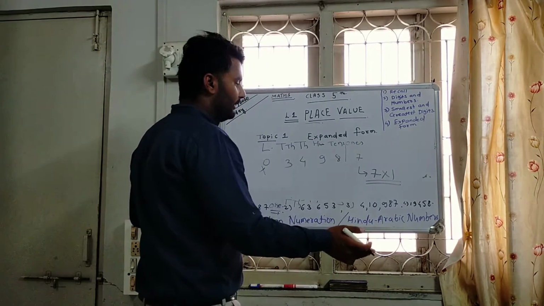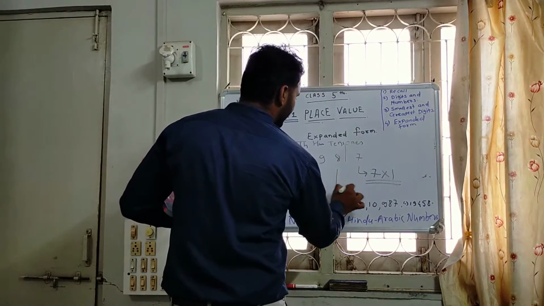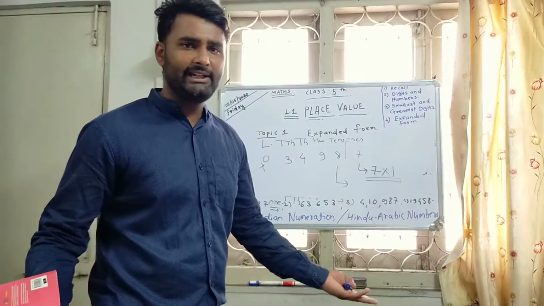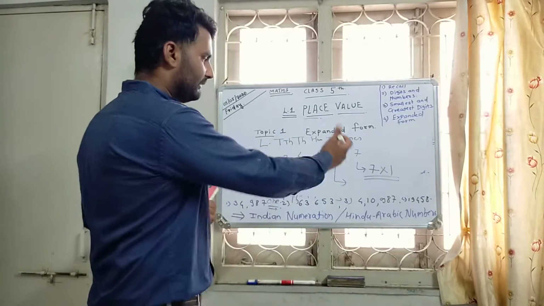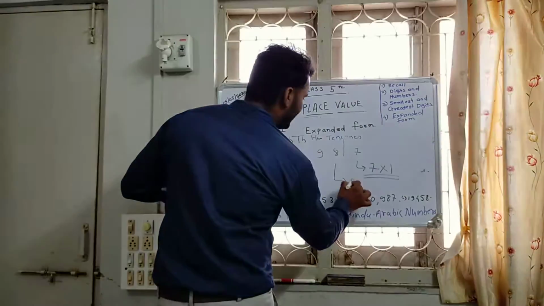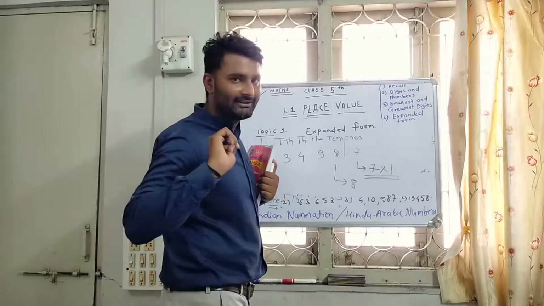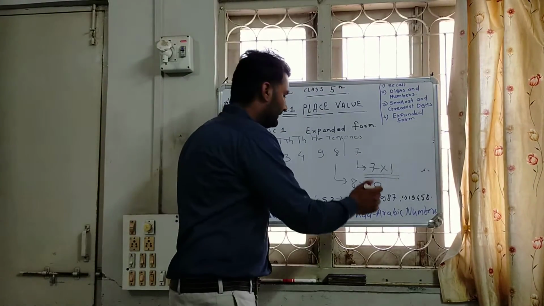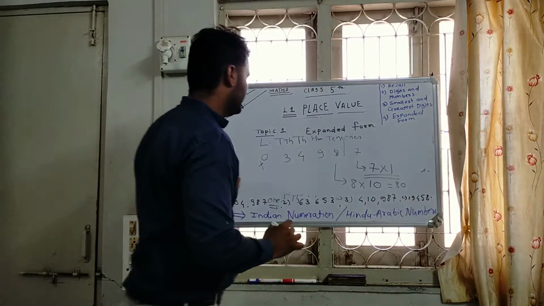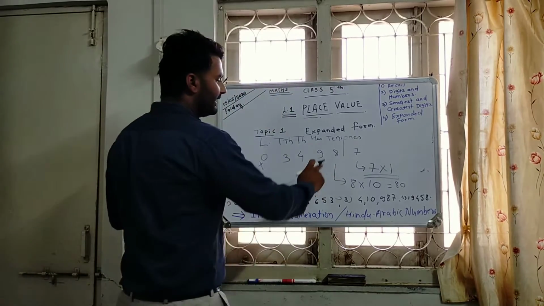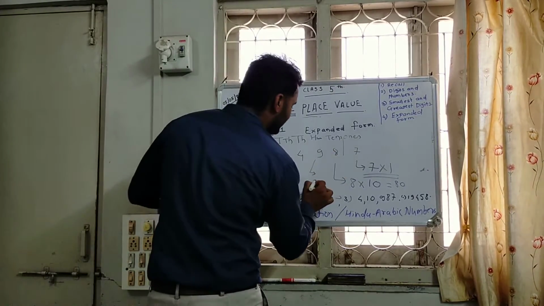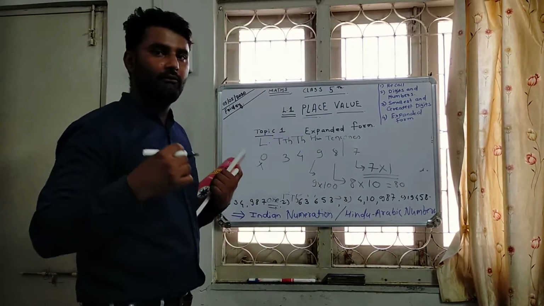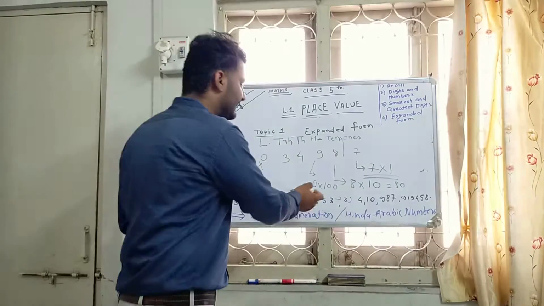Okay. Move further, before the 7. We see there is 8 tens. 8 tens means 80, or if you don't want to write it in that manner, you just multiply by how many numbers are there? Only one number is there. So just multiply by 0. Only one number is there. That means 80. How many numbers are after 9? Just multiply 9 by 1, 2 zeros. And while you are writing 0, please write here 1.